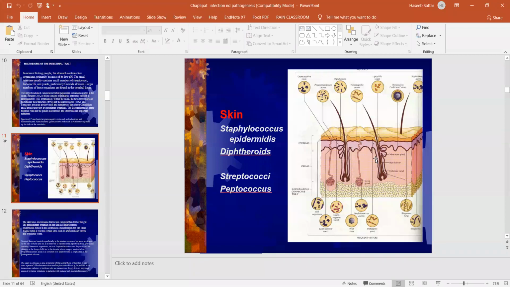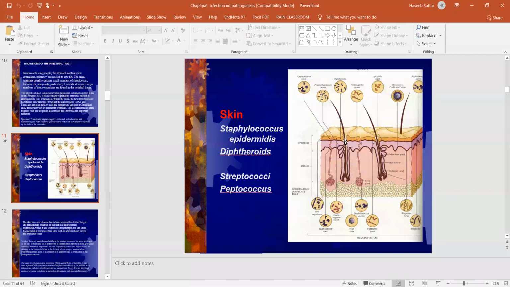I think all of us take a shower every day. And when we take a shower, we use soap, or maybe some detergent to clean our skin. So don't you think that when we use soap or any kind of detergent, because of the detergent effect, all the bacteria present on the skin are washed out after washing your body with soap? So from where is there a regeneration of the normal flora?